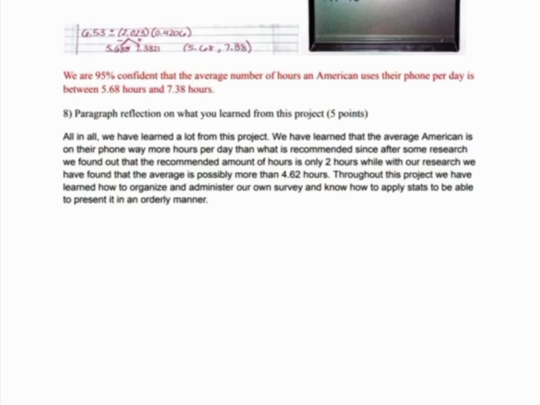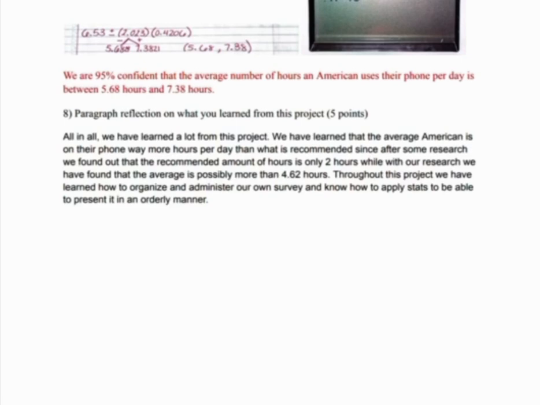For our reflection, all in all, we have learned a lot from this project. We have learned that the average American is on their phone way more hours per day than what is recommended, since after some research we found that the recommended amount of hours is only 2 hours, while with our research we have found that the average is possibly more than 4.62 hours.